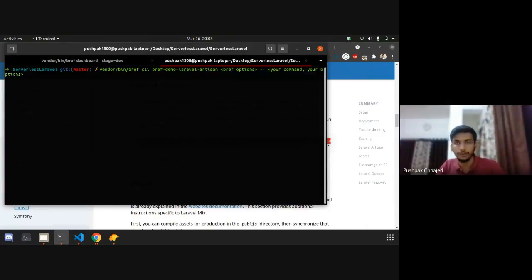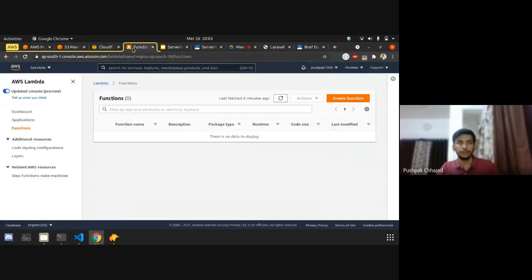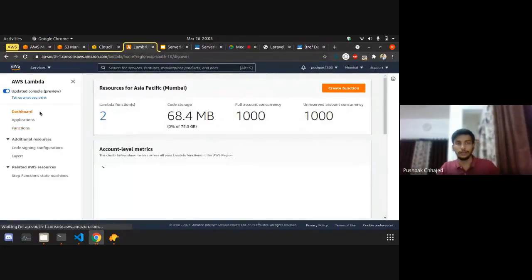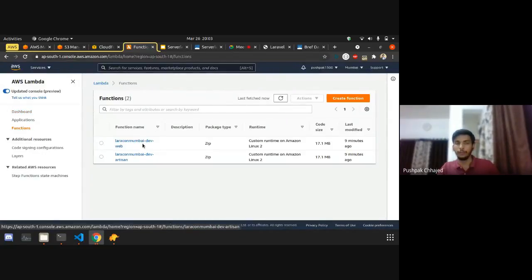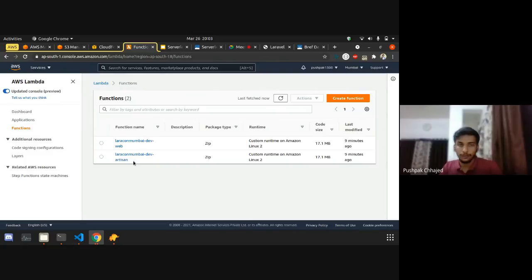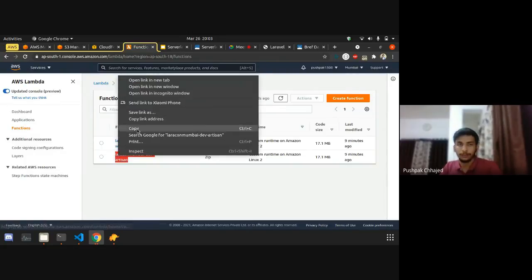So this command you need to follow. This is the command: vendor/bin/bref cli, and after that you need to specify the function for that artisan. Currently we have 2 functions: one to handle the PHP web or API, and one to handle the command line interface, because both have different structure and both have different invocations.